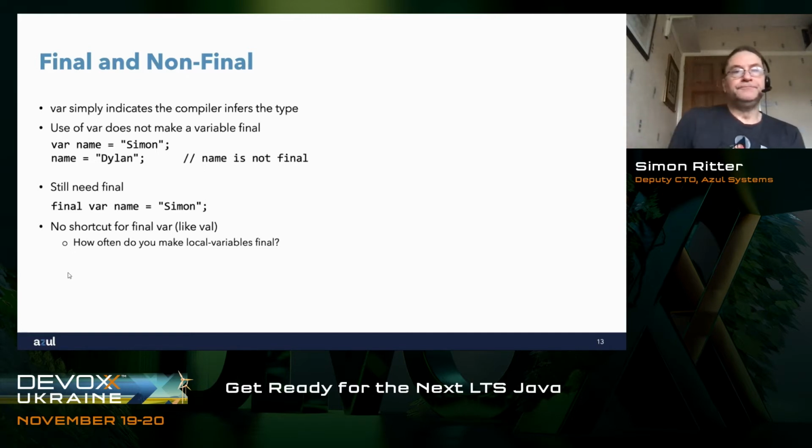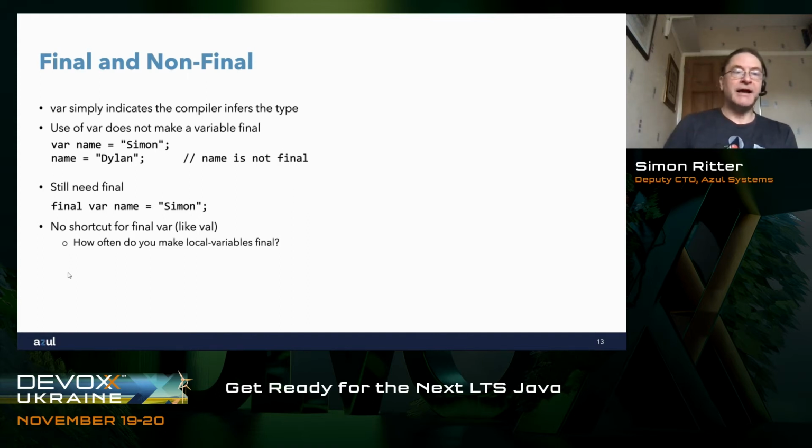Final and non-final. Now, this is one of those things where, again, if you look at other programming languages, they may do things slightly differently. var simply indicates that the compiler is going to infer the type of the variable. It makes no distinction about whether that variable is mutable or whether it's final. If I say var name equals Simon, I haven't specified that it's final. So I can change the value of name and the compiler will be quite happy with that. If I do want it to be final, if I want it to be immutable, then I need to add the final modifier and say final var name equals Simon.